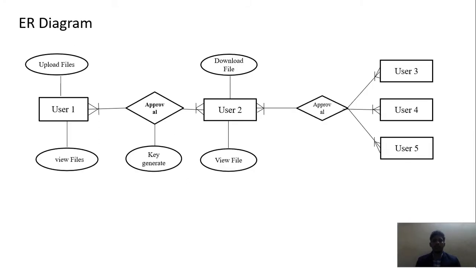Next, here is the diagram. In the diagram, user 1 first uploads the file and then views the file. Next, user 2 can get the file and download it or send it to some other users. After sending, user 1 will send the key path. User 2 will be the owner of the file. Then you can send it to user 3, user 4 and user 5. It is the main process, and the key generation is the major part.